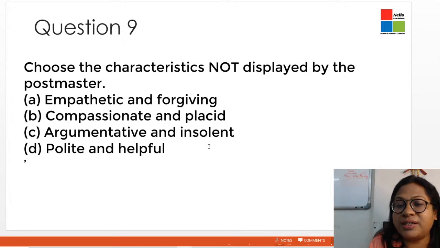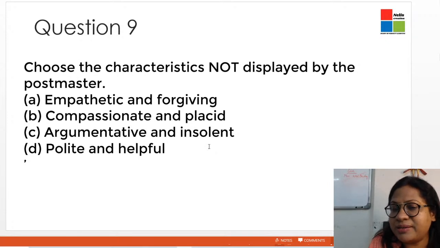Choose the characteristics not displayed by the postmaster. So the postmaster, let us ask ourselves the questions and try to find out the answer. The postmaster was empathetic and forgiving. Of course he was. He was compassionate and placid. He was argumentative and insolent. Insolent means rude. He was polite and helpful.